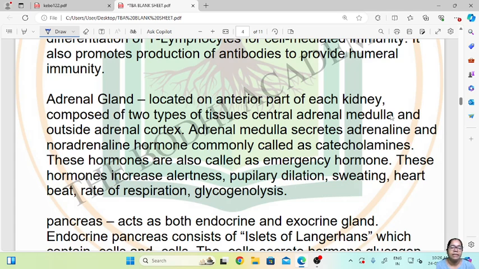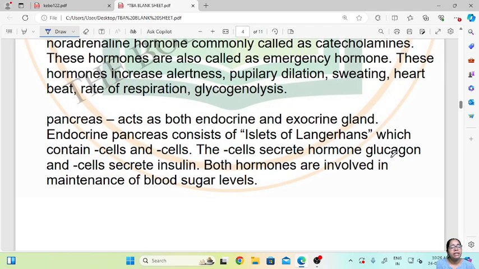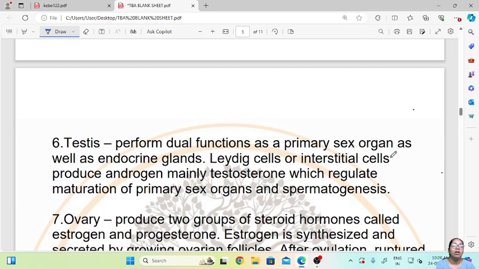Then comes your pancreas. The pancreas acts as both an endocrine and exocrine gland. The endocrine pancreas consists of beta and alpha cells. The beta cells secrete a hormone called insulin, and the alpha cells secrete glucagon. Both hormones are involved in the maintenance of blood sugar level. So the pancreas helps in maintaining the blood sugar level in our body.